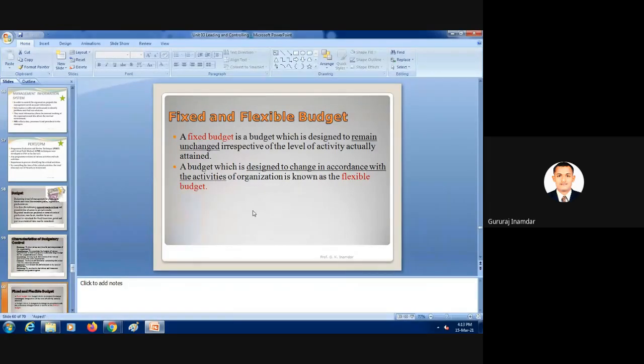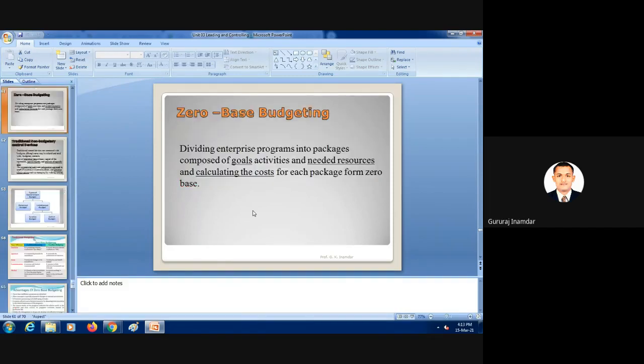Okay, so we have to consider that budget also while controlling the entire industry. Now next is the budget which is designed to change in accordance with the activities. According to the activity the budget will change, and fixed is nothing but what remains unchanged. This is a small difference.